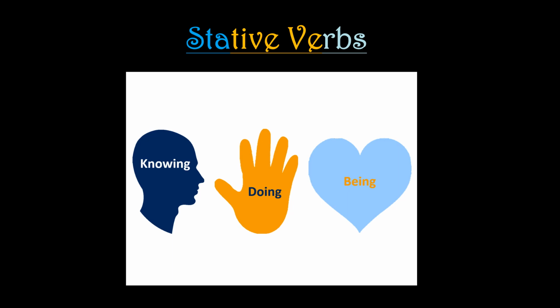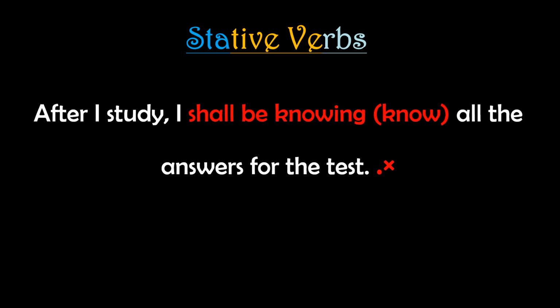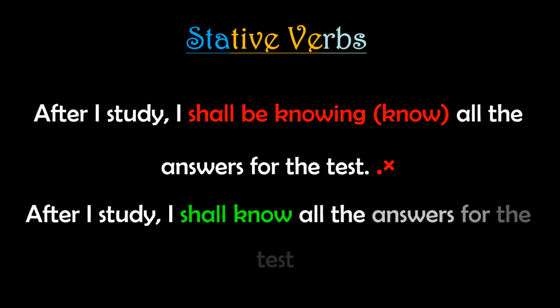To understand better, let's take this example. After I study, I dash all the answers for the test. The verb is know. So you may write shall be knowing, but it is wrong. It will be after I study, I shall know all the answers for the test. So the verb know is not an action verb. It is only describing the state of existence. So here you will just use simple future tense.